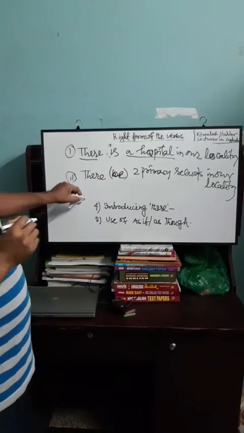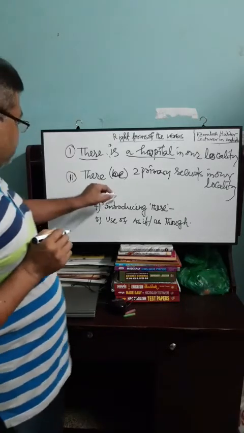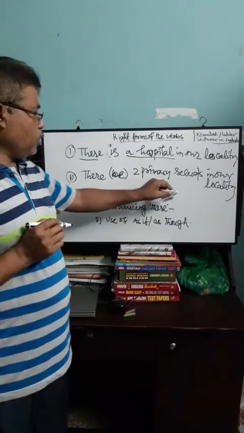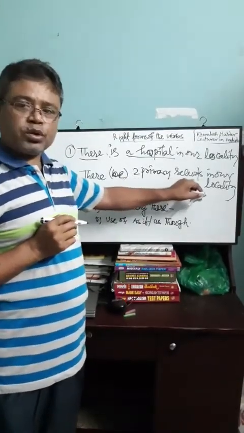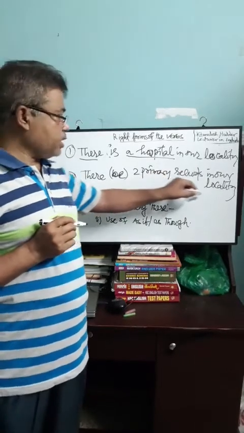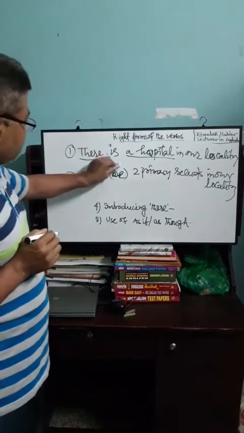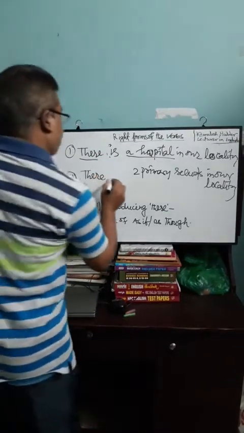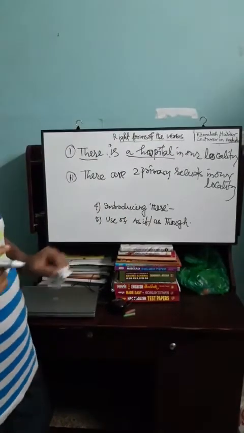But in the second example, we see after there the noun is plural in form. Two primary schools, that is a plural noun. And be will be plural here: there are. Okay?